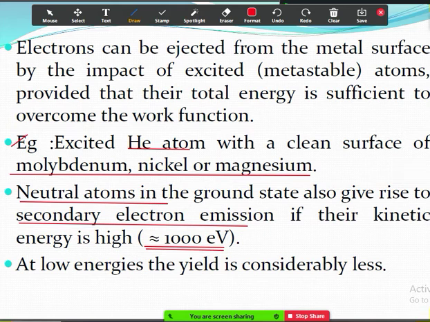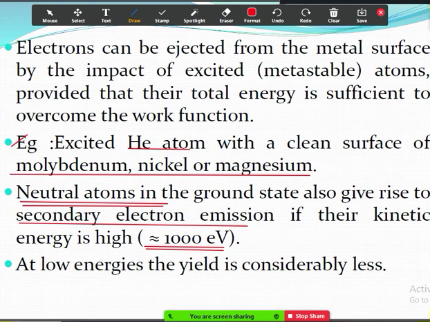So till now we have seen only electrons and ions participating in ionization and collision process. But there is one more possibility, that is neutral atom can also create liberation of electrons, which may take part in conduction.